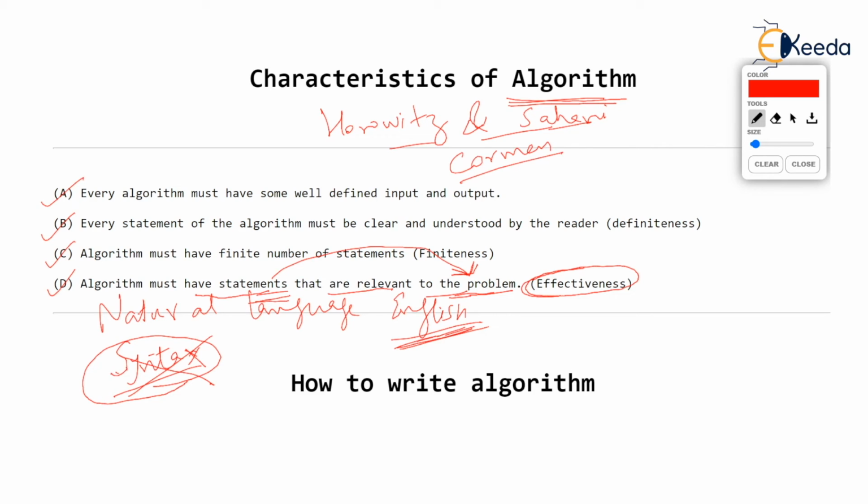Now, if you go to the preface of these books, these authors have a separate page where they say, "Hello, reader, I am going to write algorithms in this fashion. These are the styles in which I will start the algorithm. This is the style in which I will end the algorithm. This is the style in which I will pass the parameters to my algorithm. Or this is the style in which I am going to write input and output, maybe printf scanf. So instead of printf scanf, I am going to write display and accept." So this preface of all these book writers is so important, and that itself tells us that there is no strict way of writing an algorithm.